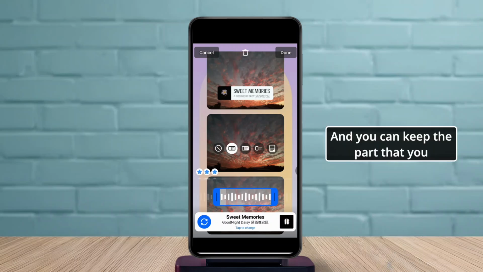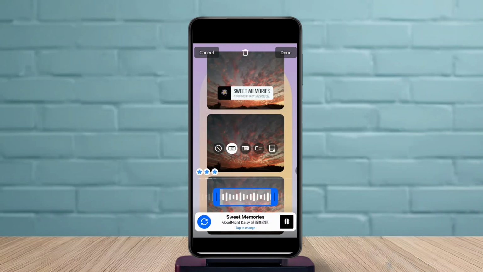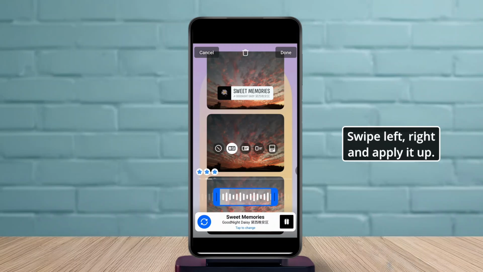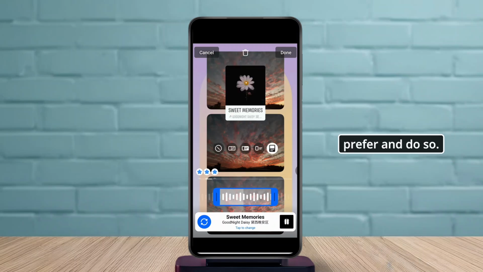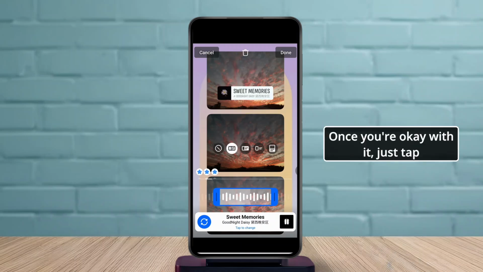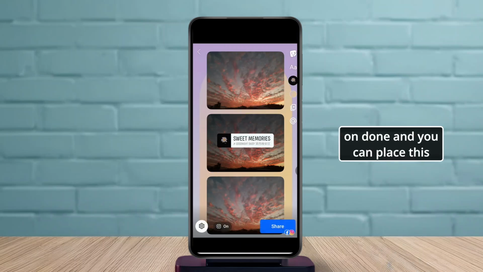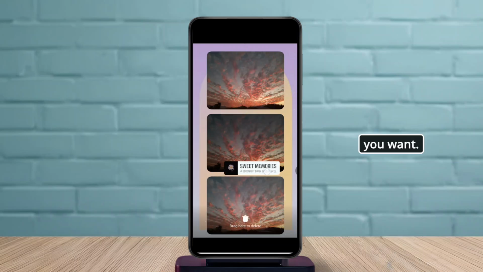And you can keep the part that you would like to apply. You can swipe right for that, swipe left, right, and apply it. You can even add lyrics if you prefer. Once you're okay with it, just tap on done. And you can place this right here wherever you want.